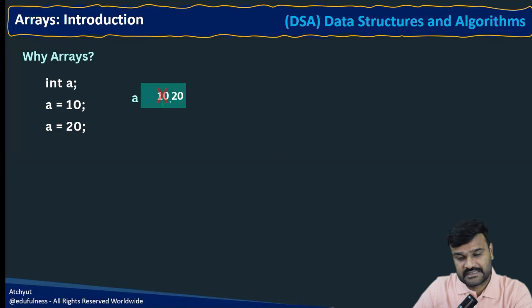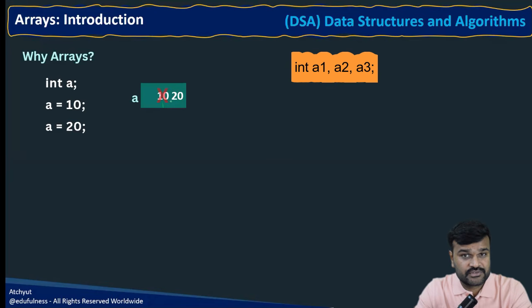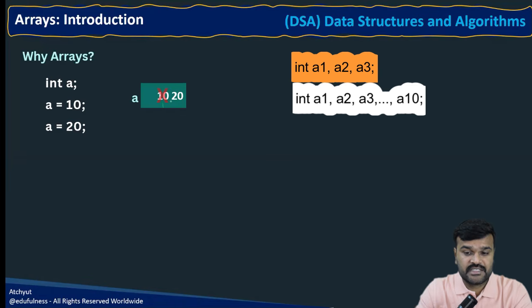That is very important. So here the question which I raised at the start comes into the picture. For one variable like this, in general you might need multiple values at a time. If I need three values, it is easy to create three variables, easy to manage and use accordingly. So int a1, a2, a3 you can create. Sometimes you may need more, for example 10 values, so 10 variables we are going to create. This is also somehow manageable.